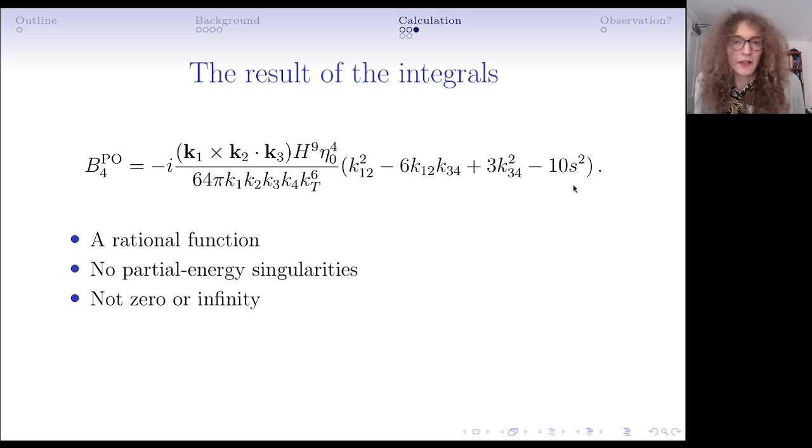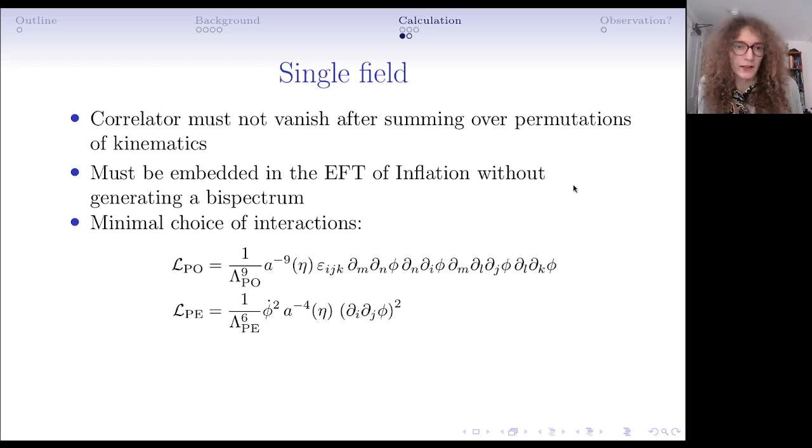So, having understood what the calculation looks like in the simplified case, we can try to do the full calculation. So now we have some more complications because we're going to do massless fields rather than conformally coupled. The mode functions are a little bit more complicated. There will be more terms in the integral. And we have to sum over all permutations of external kinematics.